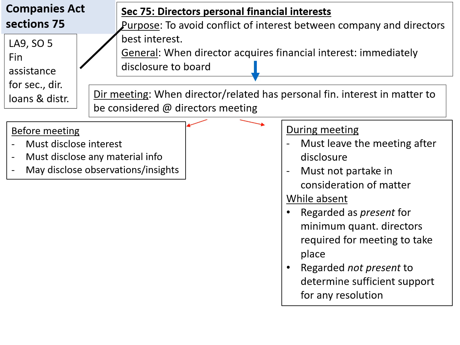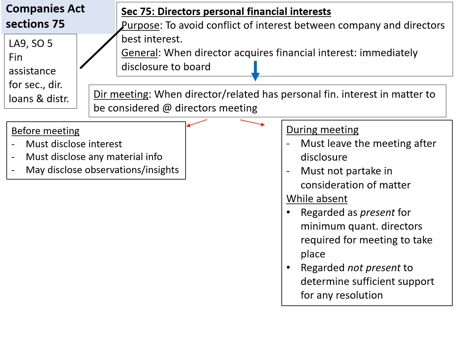During the meeting, the director must leave after the disclosure was made and must not partake in the consideration of the matter. While absent, the director is regarded as present to satisfy the minimum quantity of directors required for a meeting to take place.